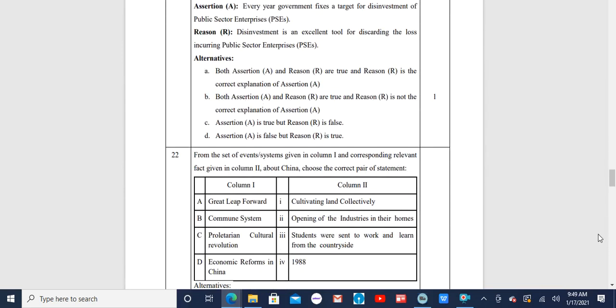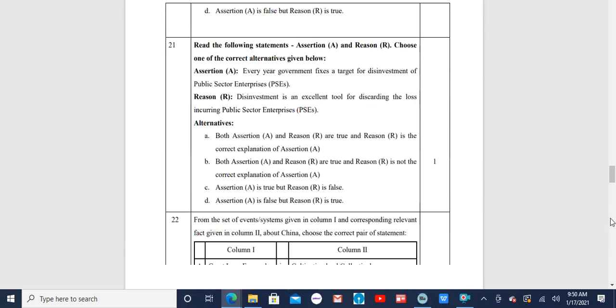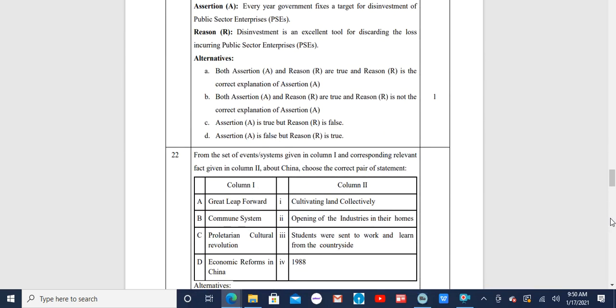Then we come to question number 21. Question 21 reads as follows. Read the following statements. Assertion A and reason R. Choose one of the correct alternatives below. First one, assertion A. Every year, government fixes a target for disinvestment of public sector enterprises, that is PSEs. The reason is disinvestment is an excellent tool for discarding the loss incurred public sector enterprises.